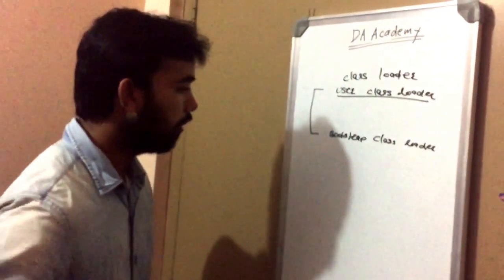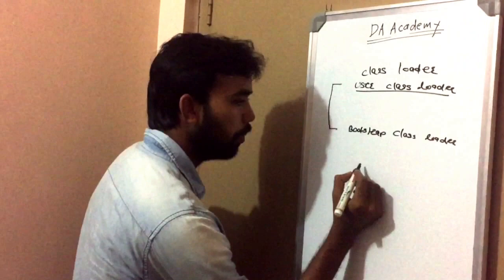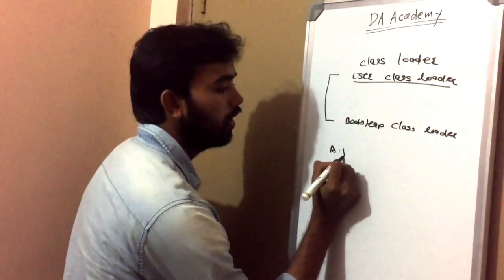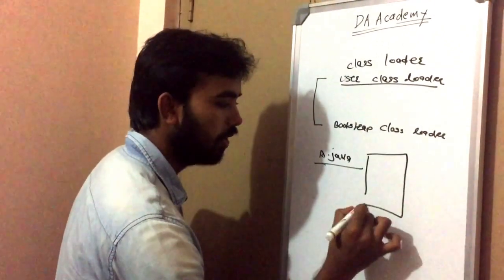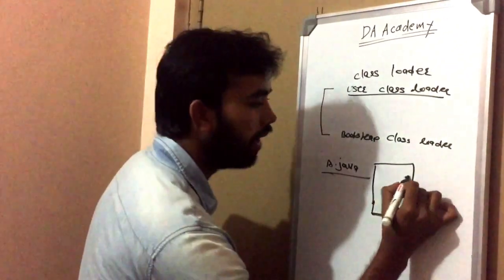What happens in the user-defined class loader? Suppose you have a .java file. In that file, you need some Java APIs.